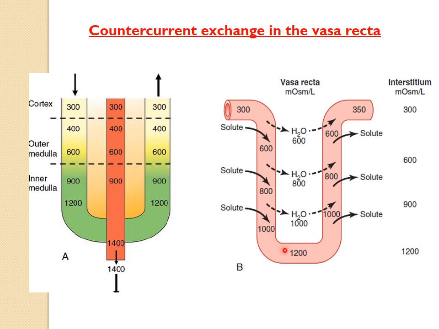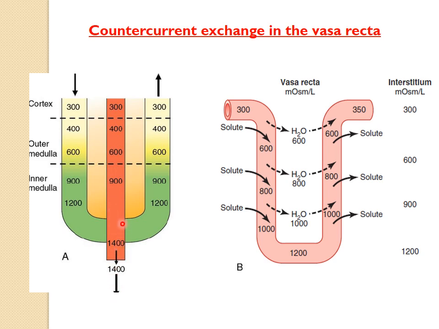But again, by the time this plasma is moving upward, it will do the opposite action. Here the water will move into the lumen, while the solute will leave the plasma. So again there will be addition of the solute into the interstitium. What had become 1000 here will again come to 1200 because of the diffusion of solute from here to here. In this way, this vasa recta will help to maintain this osmolarity, and that is because of its U shape. Now let us suppose the vasa recta is not U shaped and it is straight. This is the peritubular capillary, and they will continue as a straight.